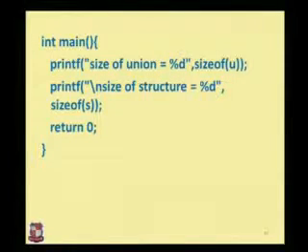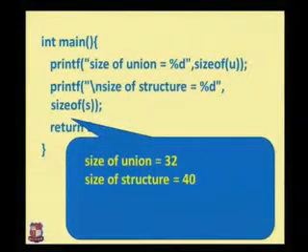So what will it print? It will print the memory utilized by a union or a structure. How many bytes are utilized by a union or structure? So what output will we get? Definitely the same thing I was telling you, that the union is more efficient and can be used for a lesser memory storage area. The size of union equals 32, and the size of structure equals 40.